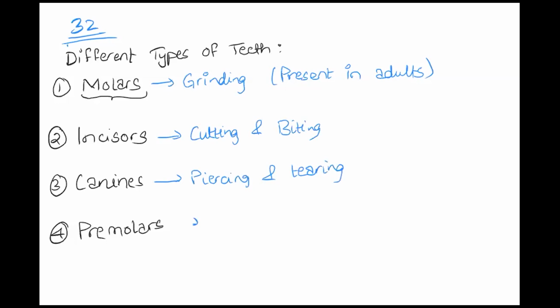And the premolars are also used for grinding and chewing. Okay, so these are the four types of teeth that we have. You can note this down.